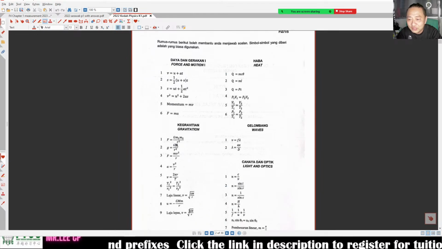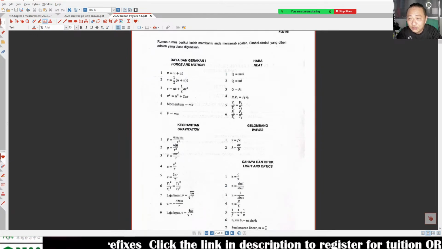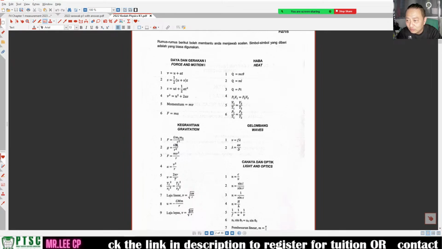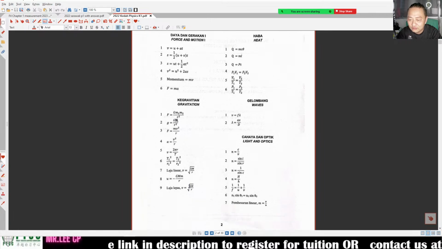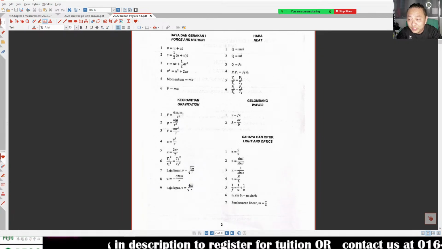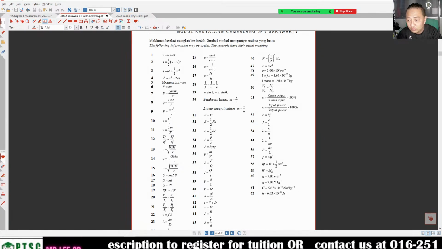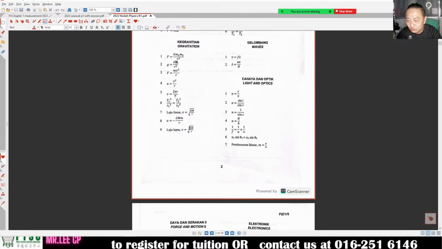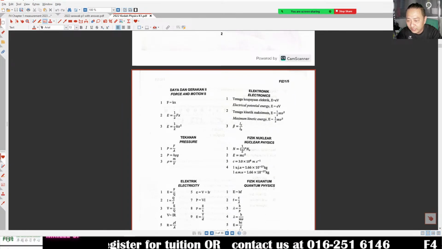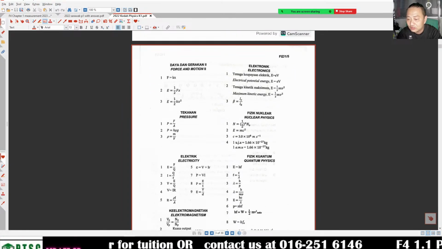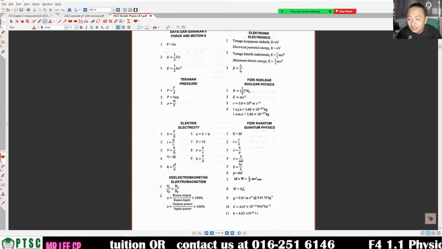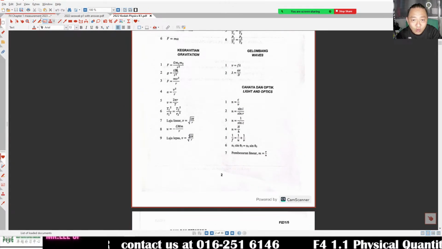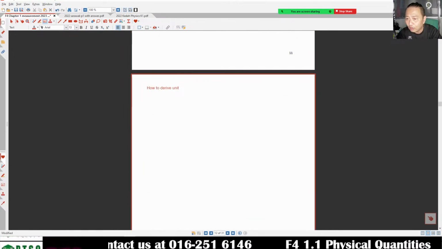I like to use this one because it gives you force with what formula, force and motion what formula, heat what formula, gravitation what formula. This one is combined, and they don't tell you which chapter. They divide it into a few chapters, like pressure, electricity, electromagnetism. So we are going to see one by one from here how to derive the unit.